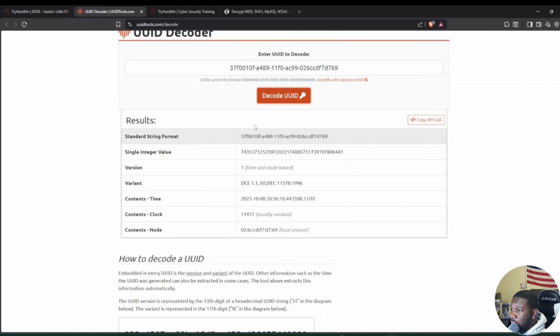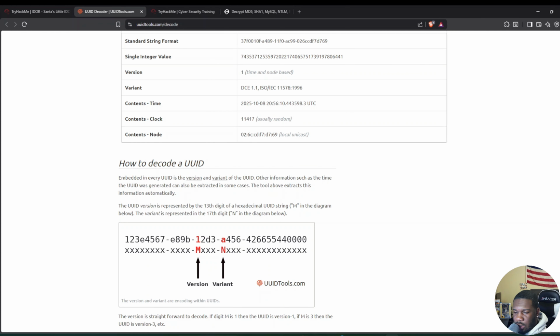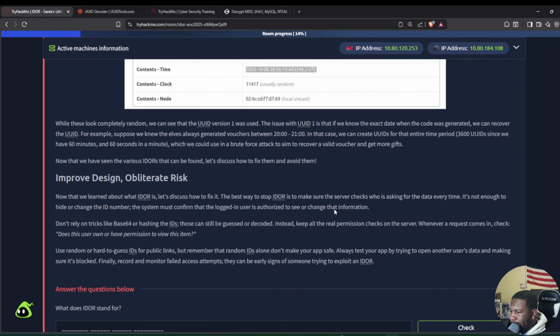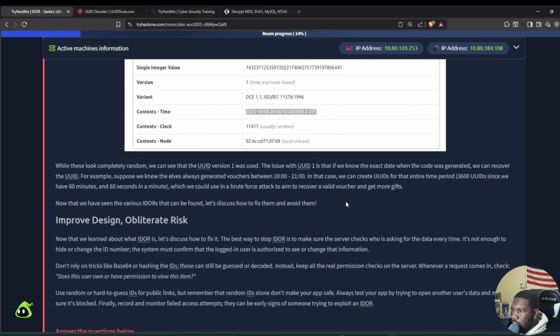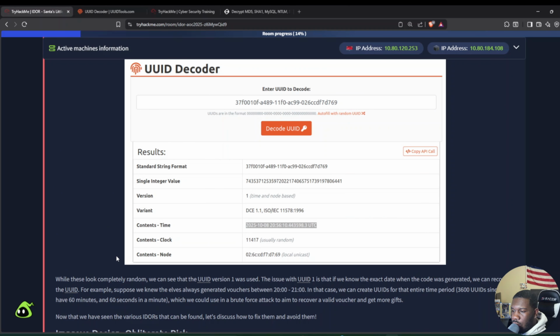Now this is giving us the information on the UUID, the version that it's using, and the date that it was generated, and then it's just some more information. So while the UUID looks completely random, you can see what version was used, as I pointed out, version 1. And the problem with that is that it tells us the exact date that the code was generated.